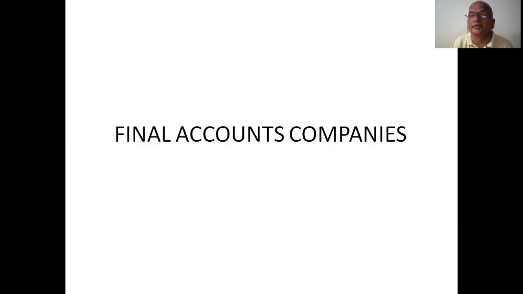Before going to learn, I think you remember what items come under what heading, either in trading or final accounts. How many types of accounts do we prepare? That is trading account, profit and loss account, and of course the statement, that is the balance sheet. These three may be prepared in final accounts. Am I correct? Out of these, trading and profit and loss account you already learned.